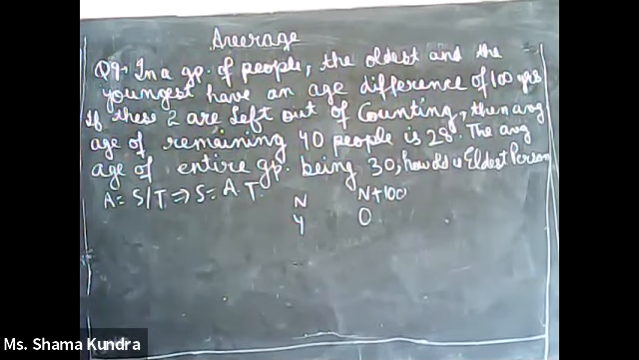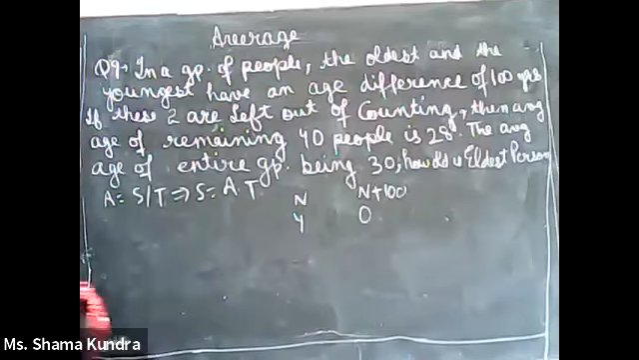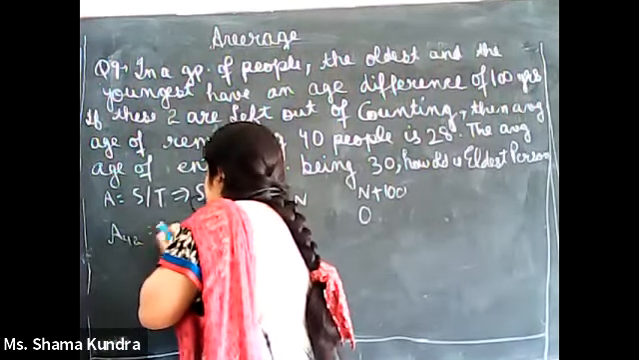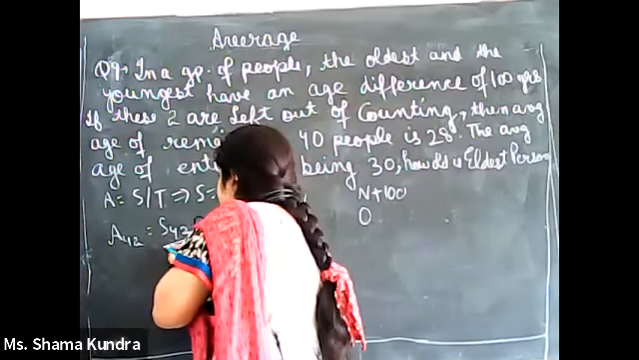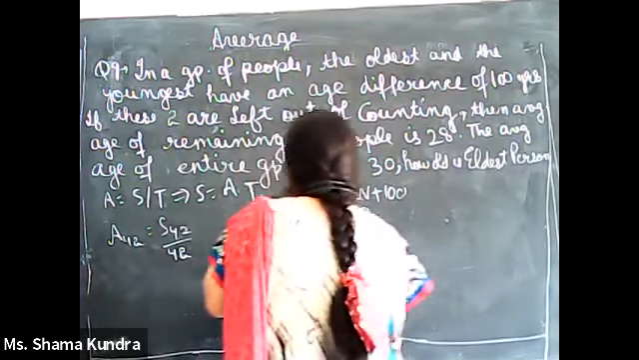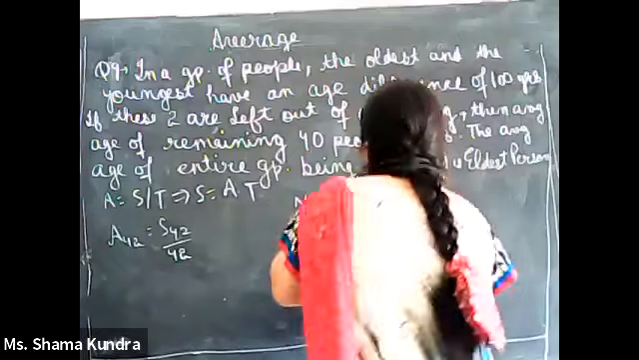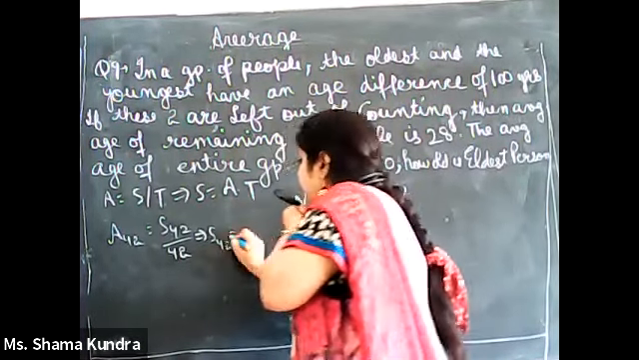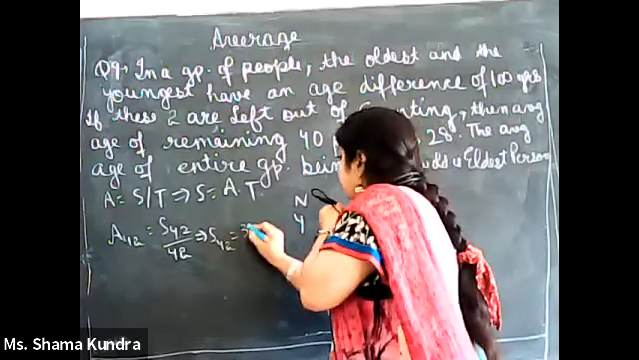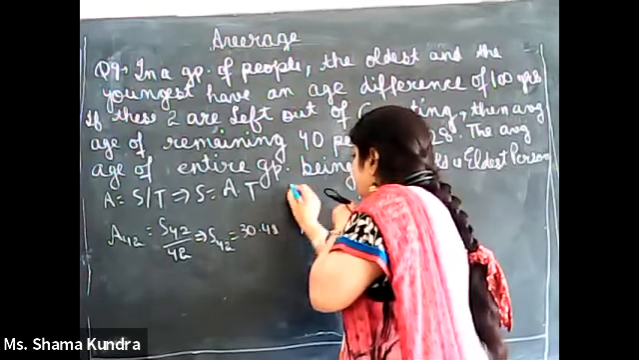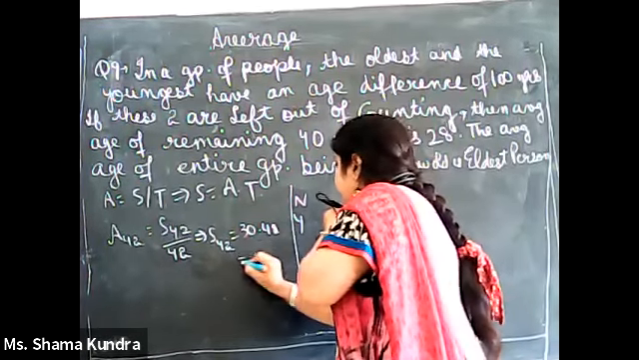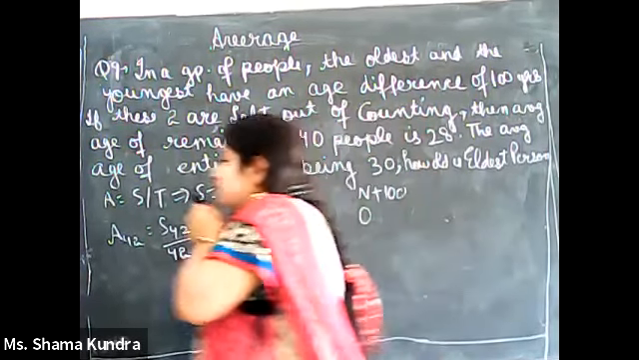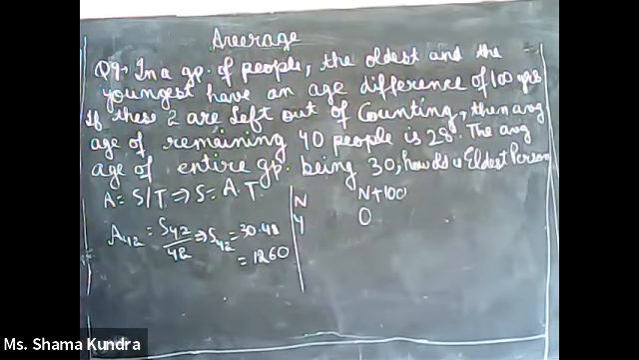What is the average age of 42 people? The average age of 42 will be the sum of 42 divided by 42 people. Now the average of 42 people is given to you as 30. So the sum of 42 people will be 30 into 42, which will be 1260. It will be 1260 years.